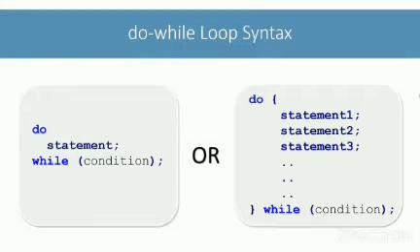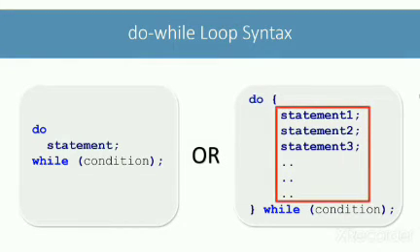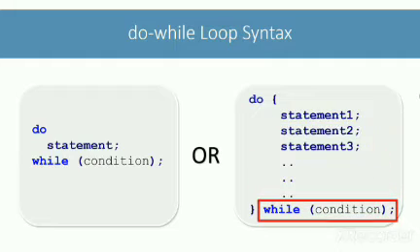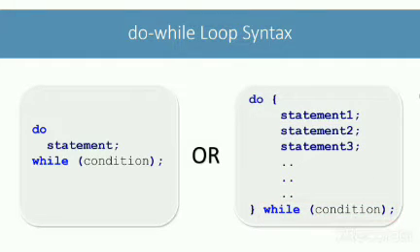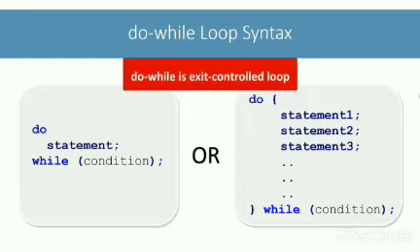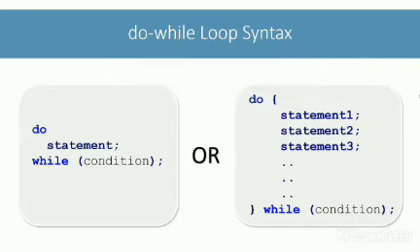As you can see in its syntax, the do-while loop first executes the body of the loop and then evaluates the condition. So, the body of the loop is executed at least once even if the condition is false before the first iteration itself. As do-while loop tests its condition at the end of its body, it is categorized as exit controlled loop. The most common scenario for executing the body of the loop at least once without worrying about the condition is when you need to show a menu to your users to choose from.